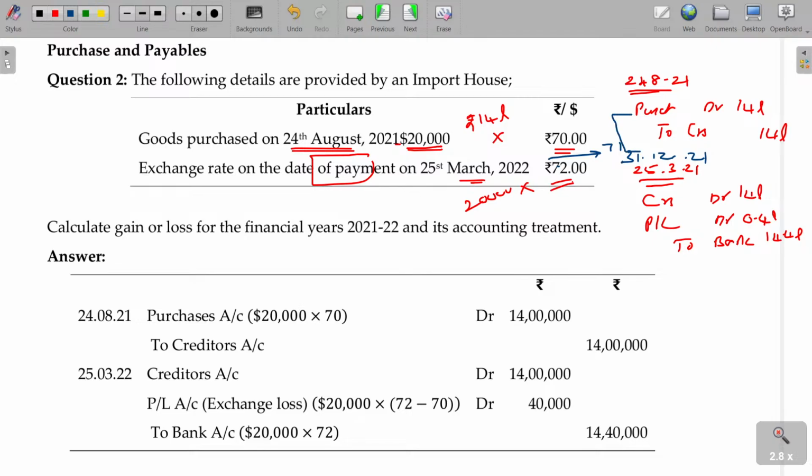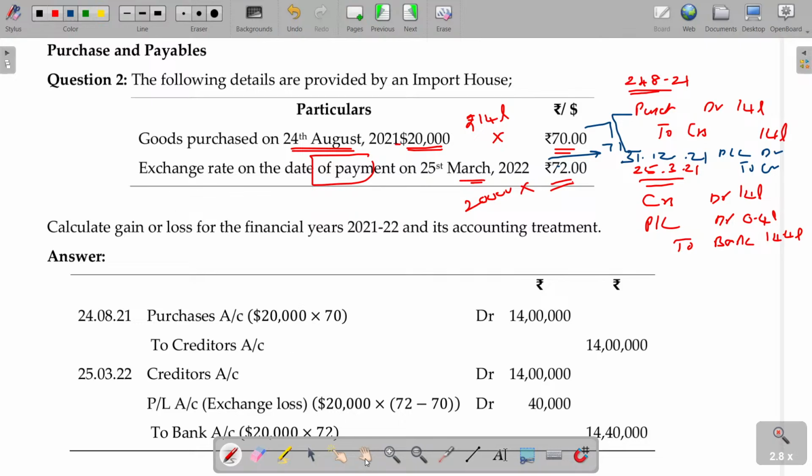For this period, again, you debit the P&L account and credit creditors to the extent of the increase that happened. Clear? If the purchase date and settlement date fall within the year end itself, no problem. If the payment falls after the year end, you need to do one more adjustment. For that, we'll see the next illustration.